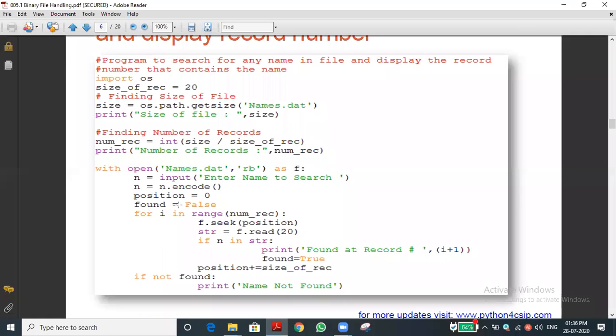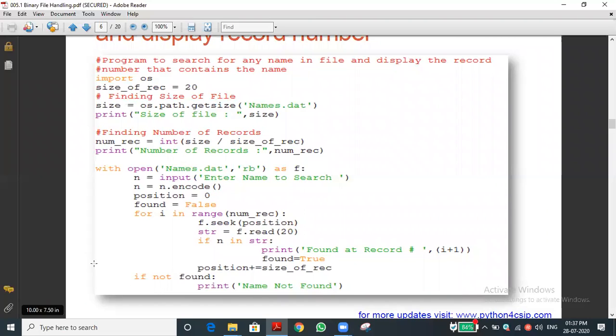For i in range of numRec, what is the numRec value? It is 5, because we converted it into int. So numRec value is 5. How many times will the loop execute? Five times, from 0 to 4 it will execute.